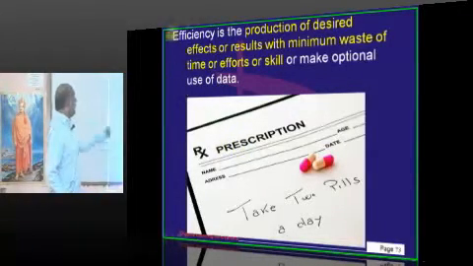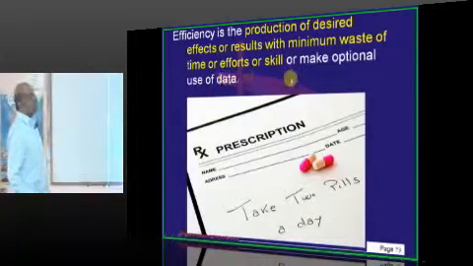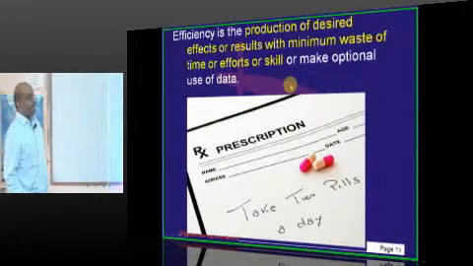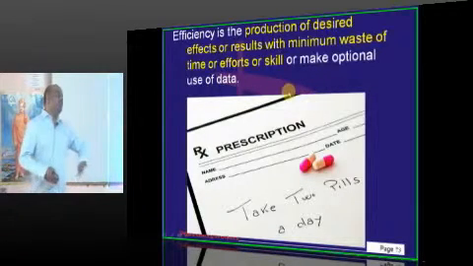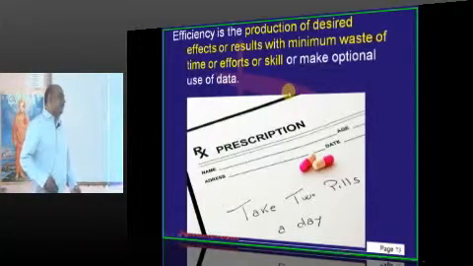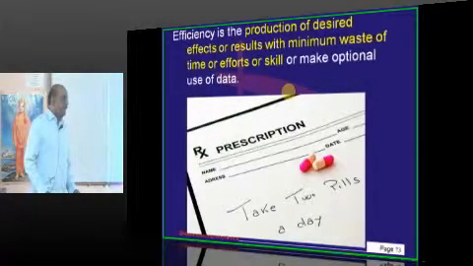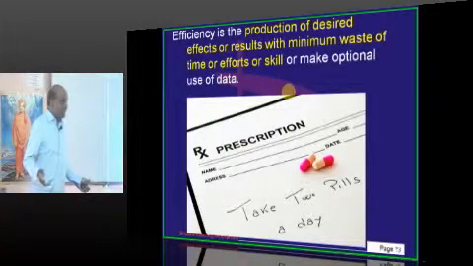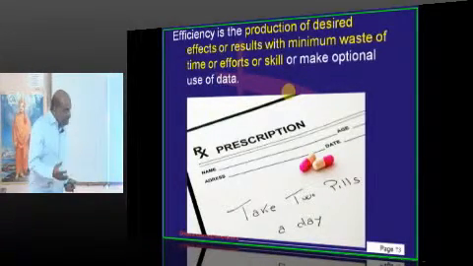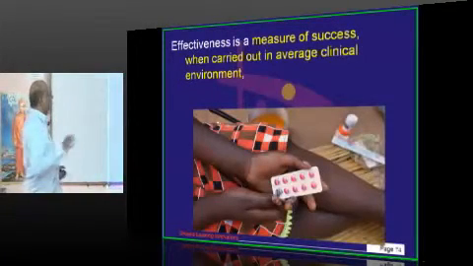Efficiency is the production of a desired effect with minimal waste of time or effort or skill. For example, you have to administer a drug. You require an IV infusion set, et cetera, a lot of things. Then, though it is an efficacious drug, the drug efficiency is not optimal. So that is the main difference.